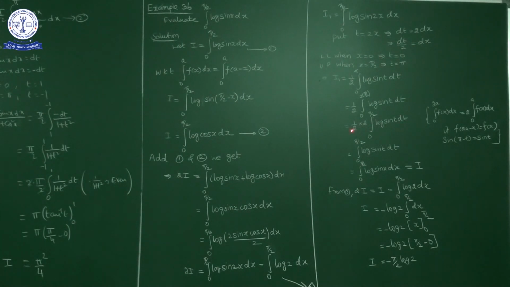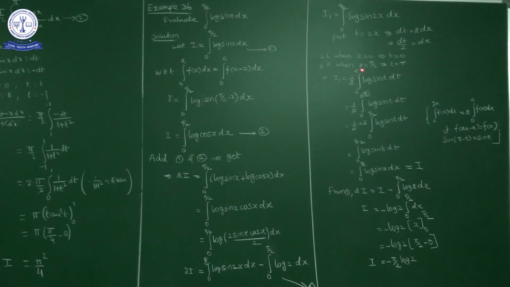The 2 gets cancelled. So what we have? The integral from 0 to pi by 2 of log sin t dt. This is a very important step: after applying lower limit and upper limit, I1 is equal to half the integral from 0 to pi of log sin t dt.